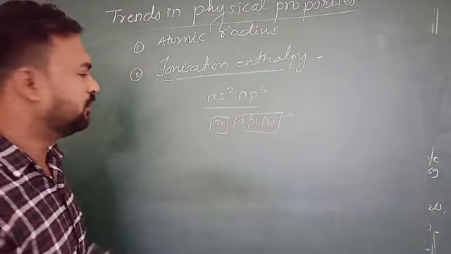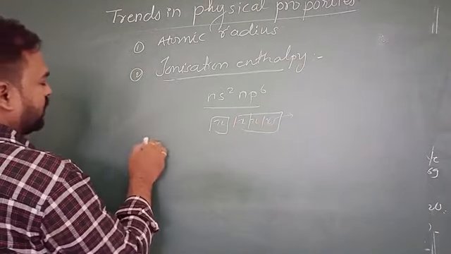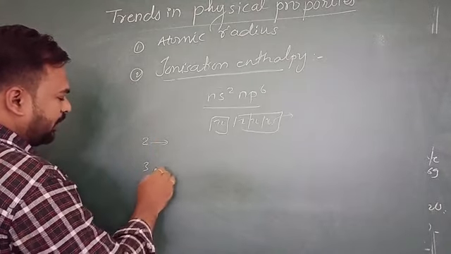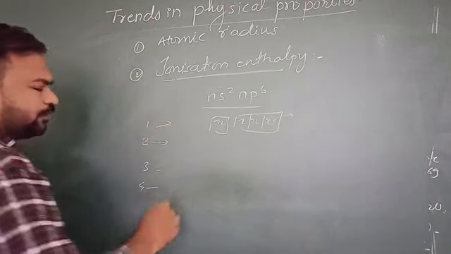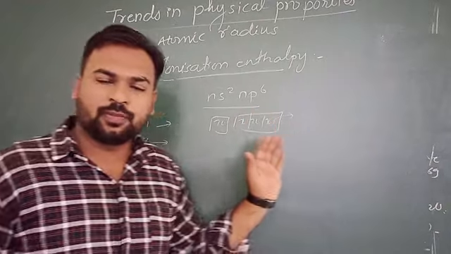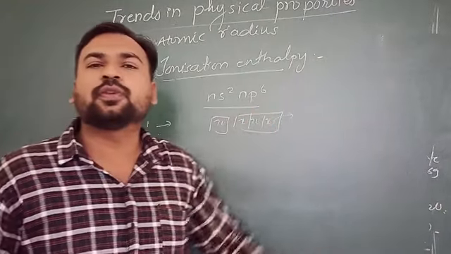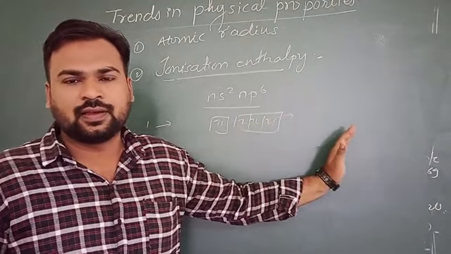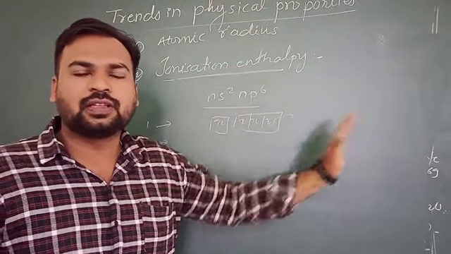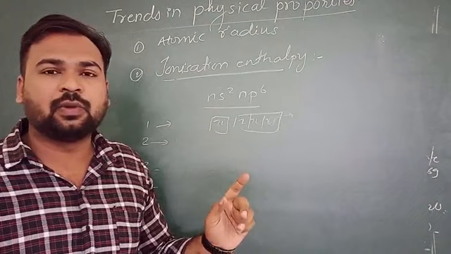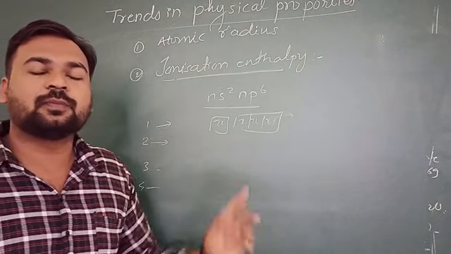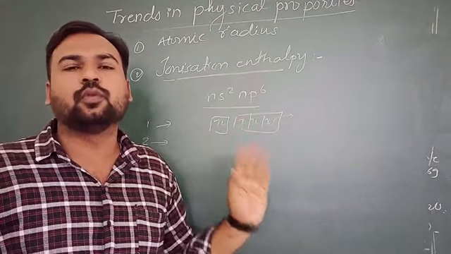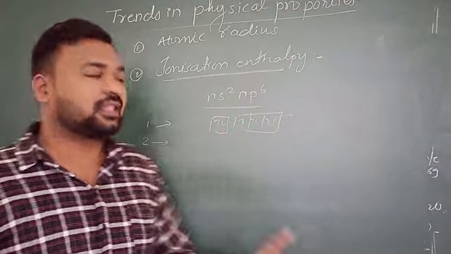Within a period, suppose second period, third period, fourth period, or first period also, if you consider all the periods from left to right, what happens to ionization enthalpy? Ionization enthalpy goes on increasing from left to right in the periodic table, and it will be highest for the noble gases. So ionization enthalpies of noble gases will be the highest in a period.